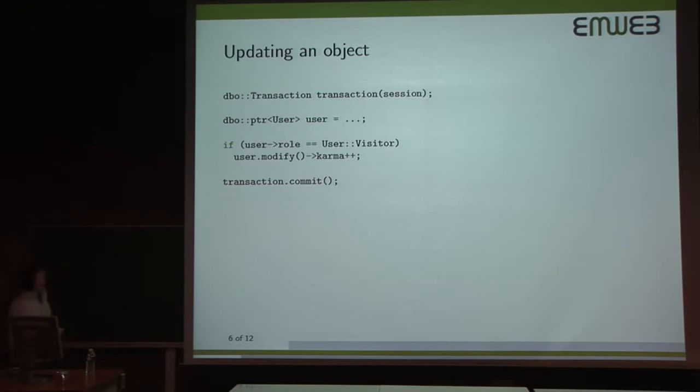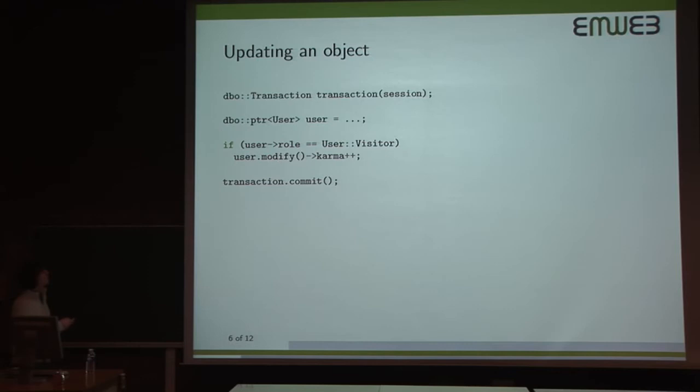Same thing for updating an object. Again, we're going to do this within a transaction. Suppose that we have some DBO pointer that we retrieved or that we just saved from the database, then we can just inspect some property. So here we see the smart pointer use. It behaves like a regular pointer for reading information.